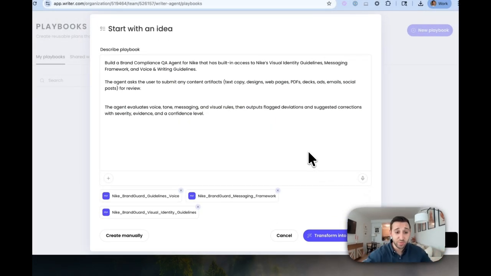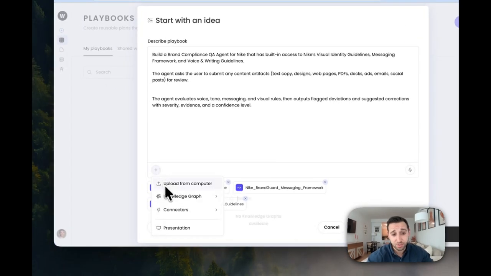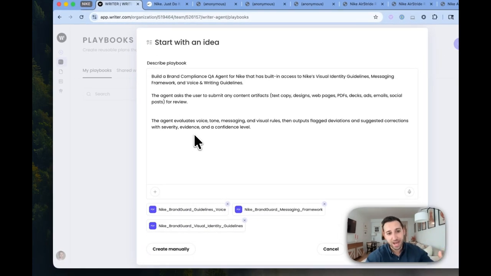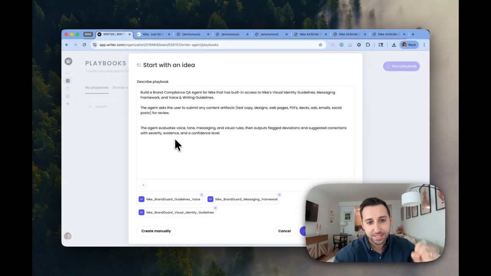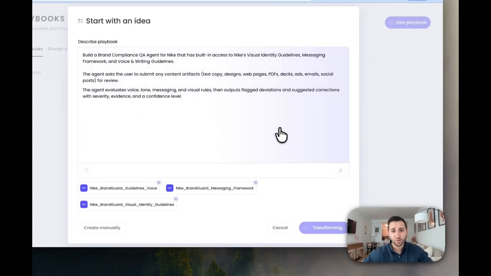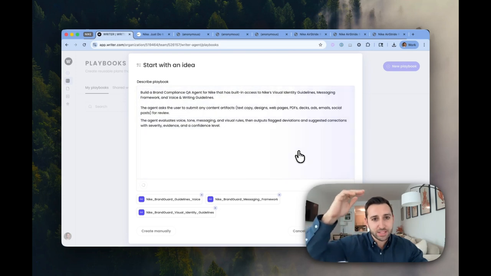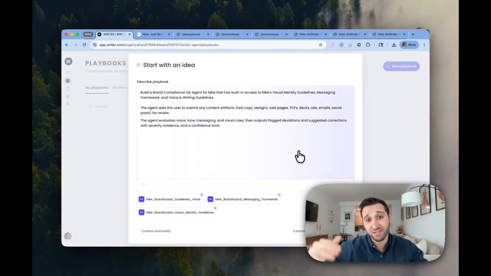What's really cool about this is we can also choose to connect this to a knowledge graph, for instance, and we can have a living and breathing version of these guidelines. So anytime someone updates the guidelines, the agent automatically gets the latest and greatest guidelines to follow. And then we're going to click transform into a playbook. This is where the magic happens. Right now, Writer is taking in this description of what I want, and it's building this very structured set of rules for the agent to follow. So think of it like a to-do list for an employee.